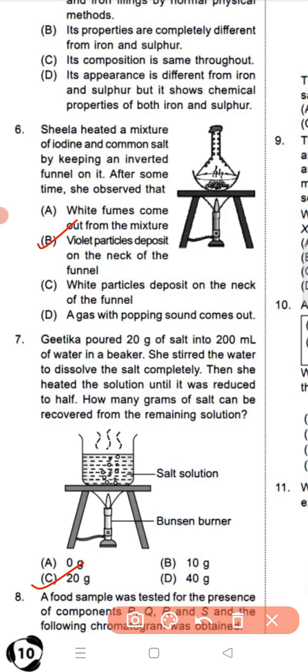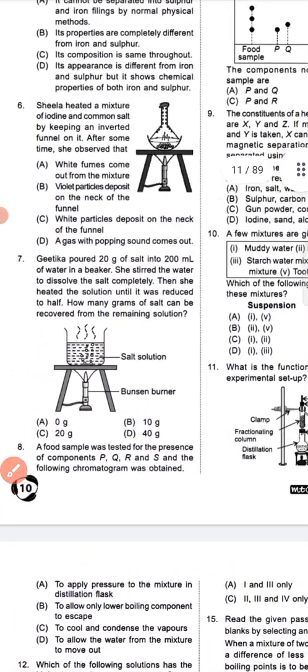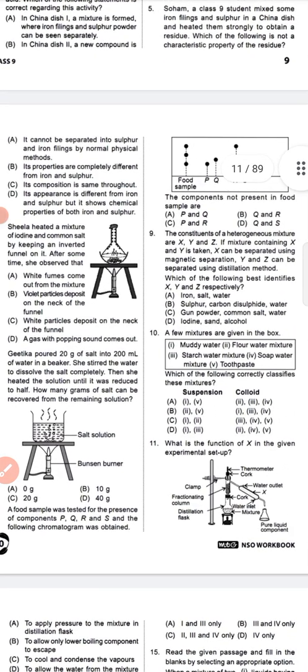So question number 7, option number C is the correct answer. Next, question number 8 we will see. So question number 8,